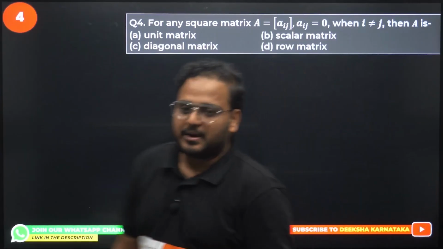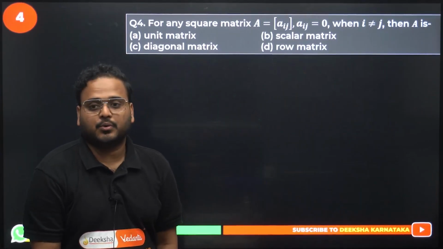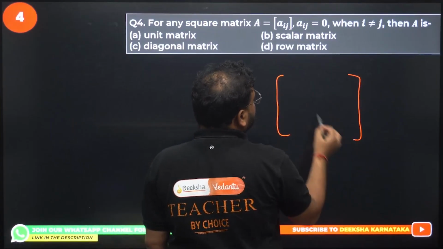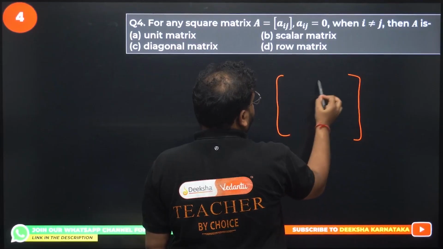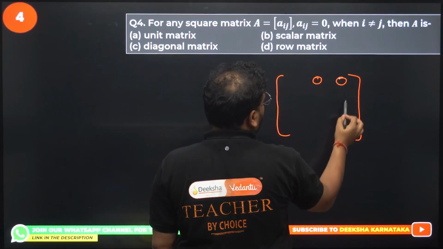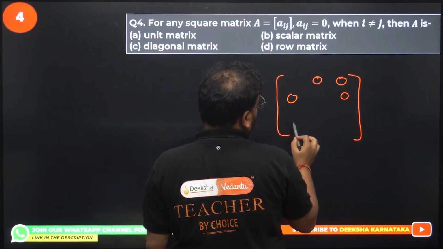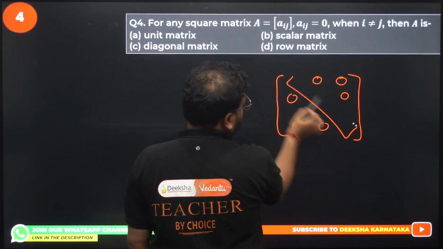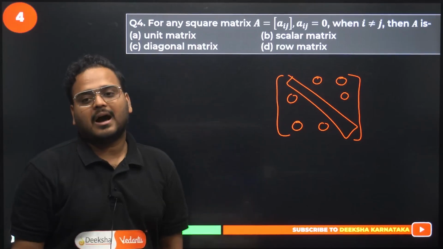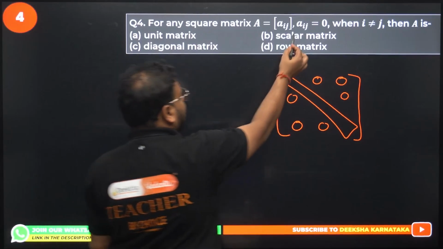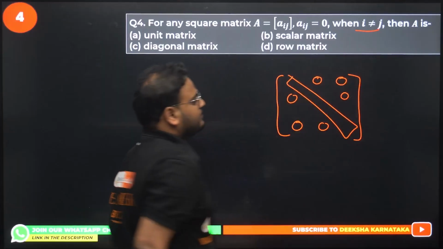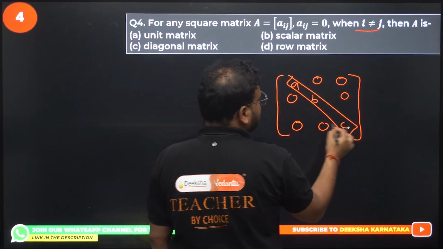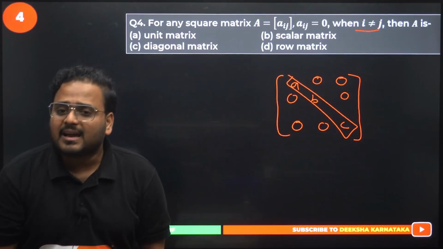For any square matrix, Aij equal to 0, when i is not equal to j. i not equal to j are the elements which are over here: 0, 0, 0, 0, 0, 0, right? Because this will be your i equal to j place. They're saying for Aij equal to 0, we have i not equal to j. What is this called as? These are non-zero values. We have here A, B and C. This is called simply a diagonal matrix.